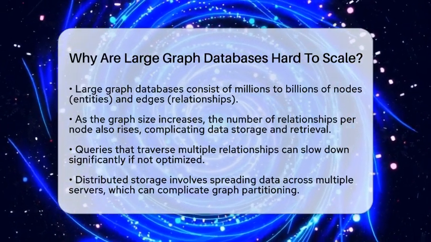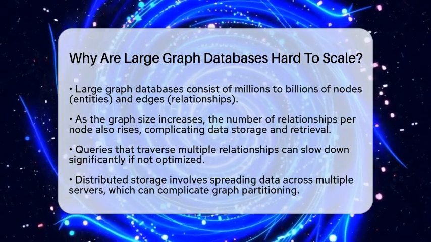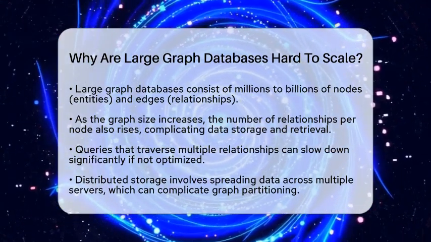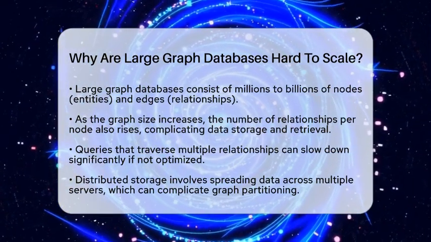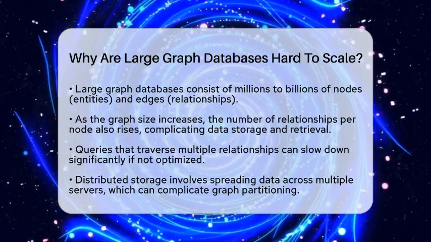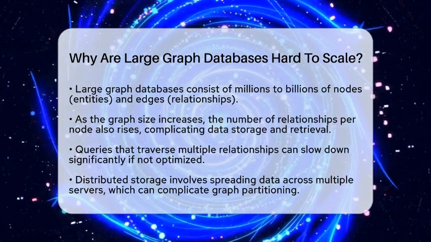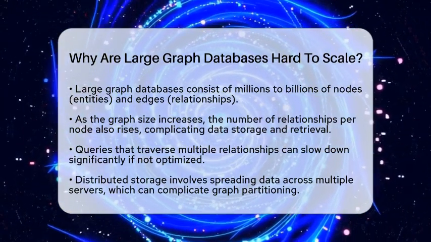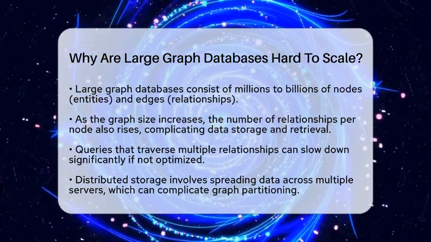First off, large graph databases contain millions to billions of nodes, which are the entities, and edges, which are the relationships between those entities. As the size of the graph increases, the number of relationships per node also grows. This leads to a situation where storage and retrieval of data become more demanding. When you run queries that need to traverse many relationships, they can slow down significantly if they are not optimized.